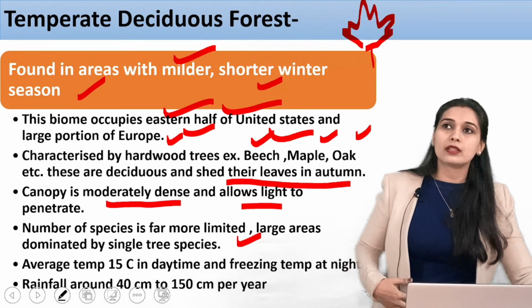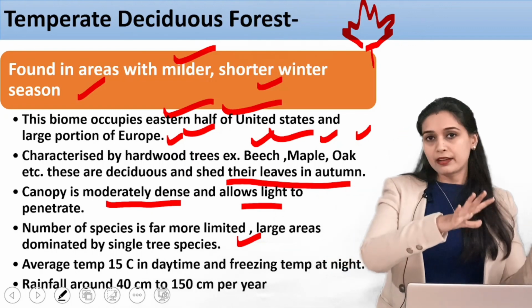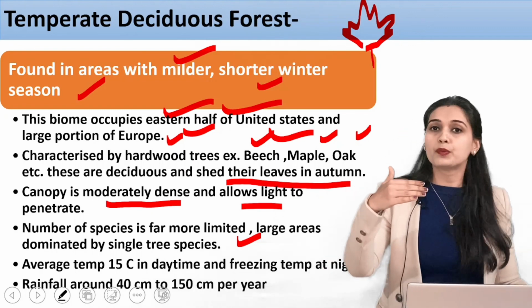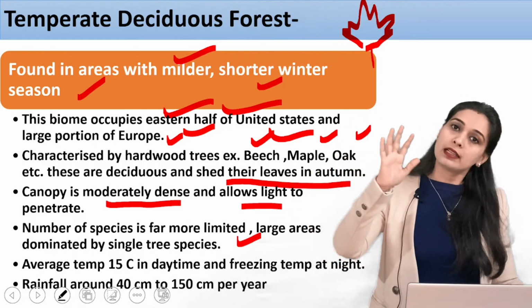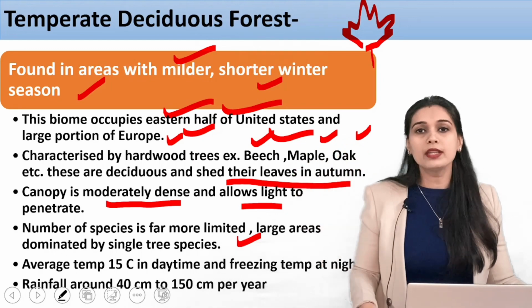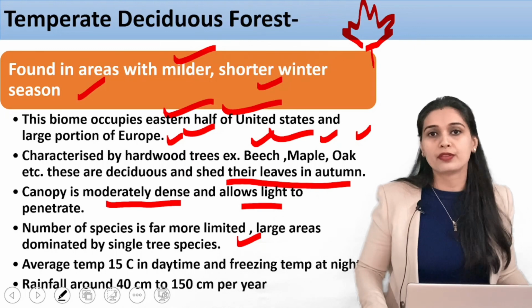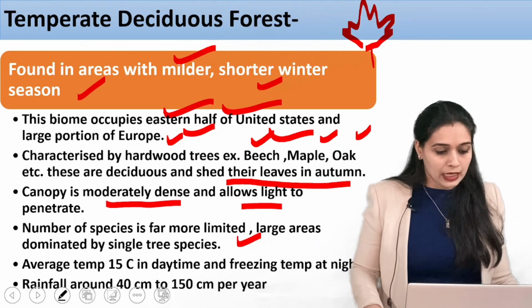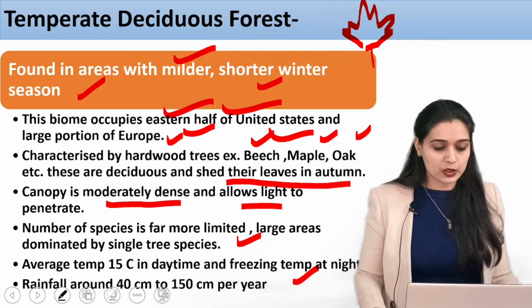In terms of biodiversity, the equatorial forest will have the most. Then if you move towards the tropical deciduous, it will have less, because there are fewer trees and less variety. Then if you move towards the temperate, it will have even less variety of trees and animals. The average temperature is 15 degrees Celsius, with freezing temperatures at night.